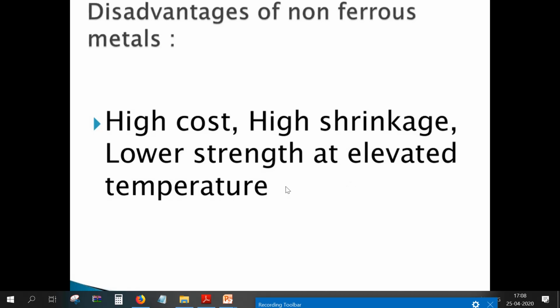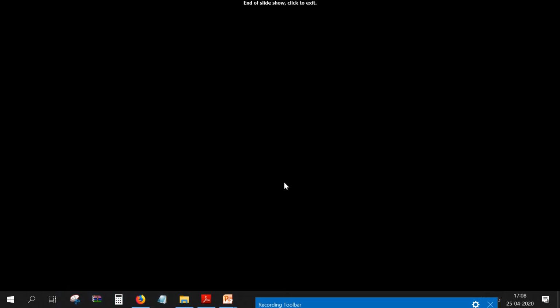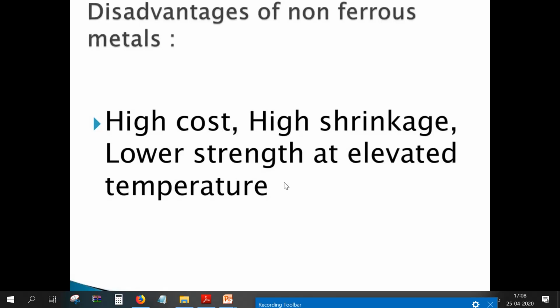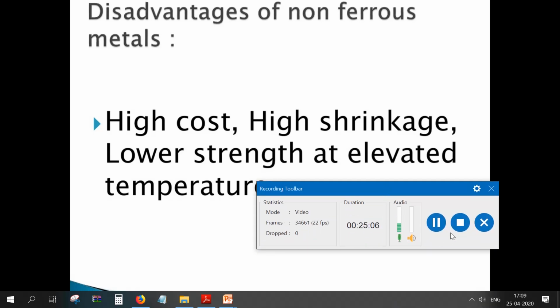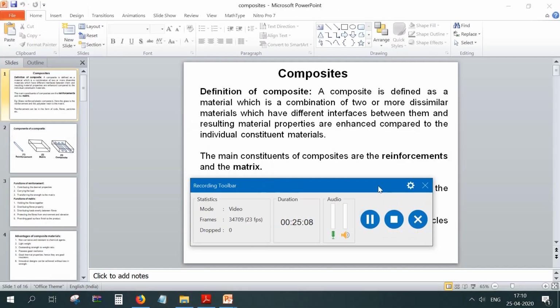Then the disadvantages of non-ferrous materials are that they are very costly, have high shrinkage, and lower strength at elevated temperature. Whenever you use non-ferrous materials at higher temperature, the strength of the material is lowered. That is the main disadvantage of non-ferrous materials. With this slide we end the topic on engineering materials, a small topic in the first chapter.